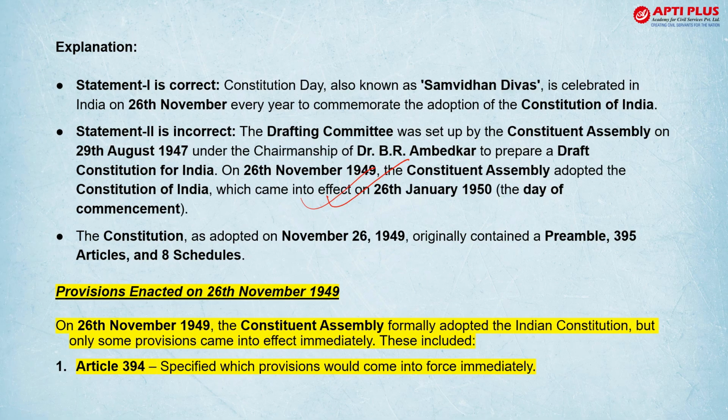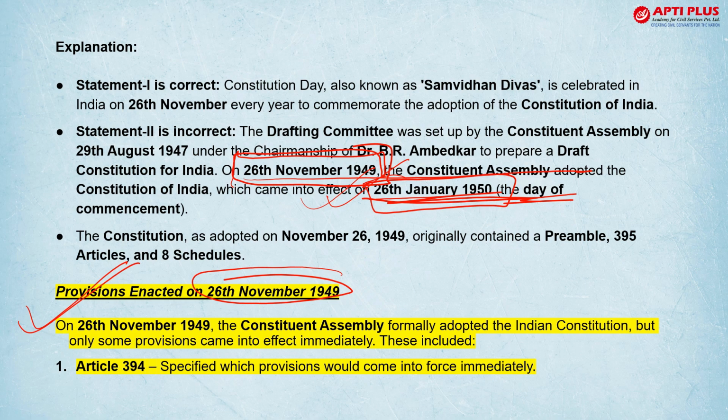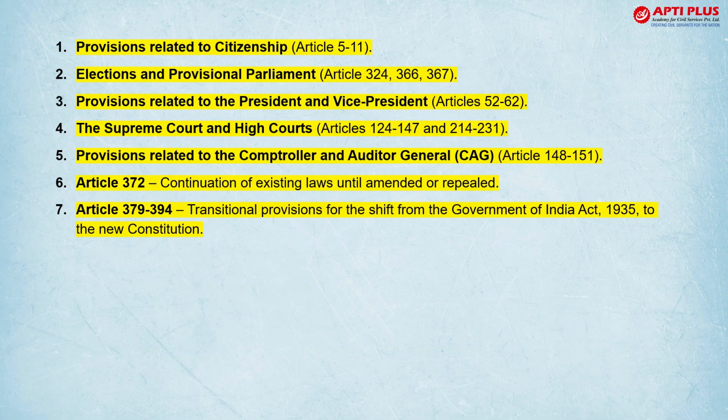And the constitution's adoption date was 26 November 1949 and it came into force, that is the day of commencement, on 26 January 1950. And these are the provisions which were adopted on 26th November, because certain provisions of the constitution came into effect immediately on 26th November itself, and these are provisions related to citizenship, election and provisional parliament, then provisions related to president, vice president, Supreme Court, High Court, articles related to